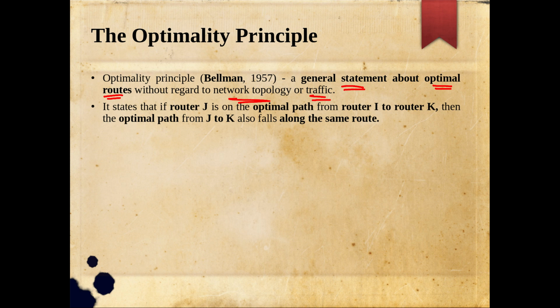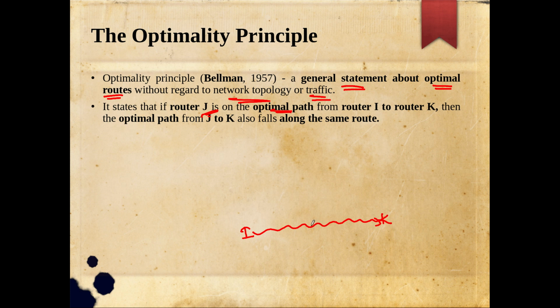The statement is like this: if router J is on the optimal path from router I to router K. Let me write like this. This is router I, and this is router K. Take the optimal path from I to K. There are many paths connecting I to K, say this one, this one, this one, and let this be the optimal path from I to K.